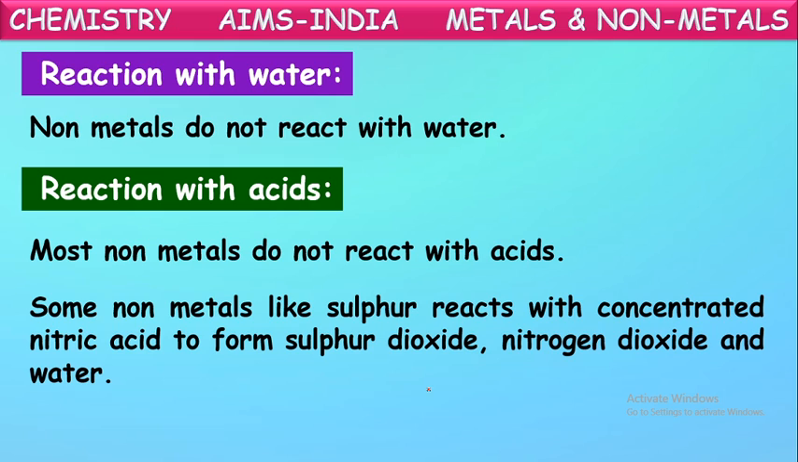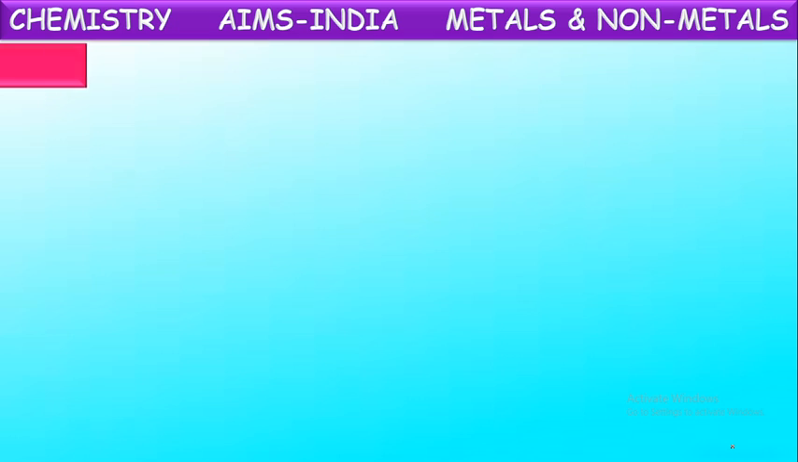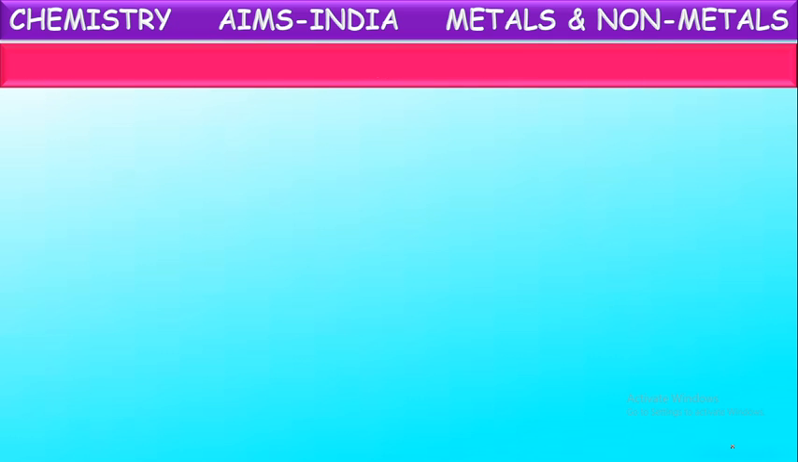Very few, like sulfur, on reaction with concentrated nitric acid, form sulfur dioxide, nitrogen dioxide and water. So here is the equation for that. Sulfur reacts with strong nitric acid, forming sulfur dioxide and nitrogen dioxide along with water. But mostly they do not react with acids. Okay, that is about the chemical properties of metals and non-metals. So how they react with oxygen, water and acids we have seen.